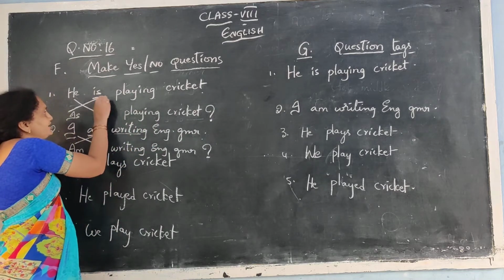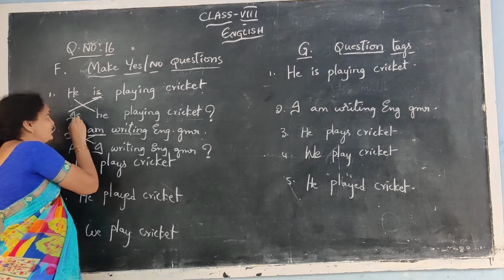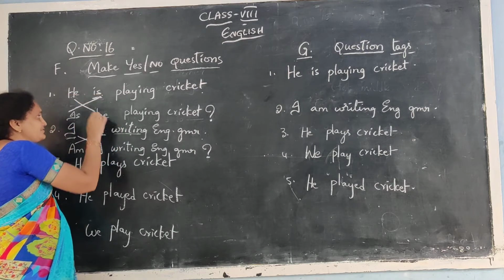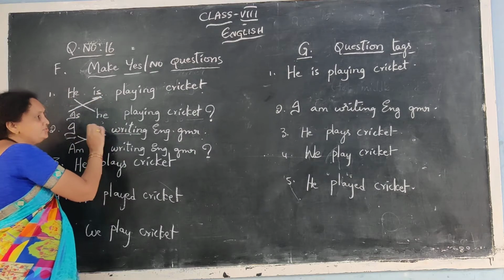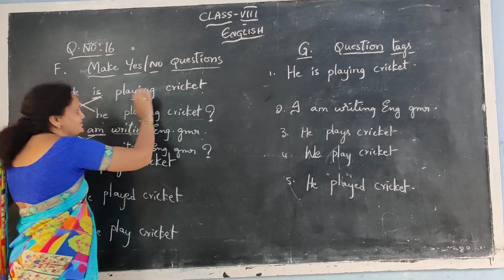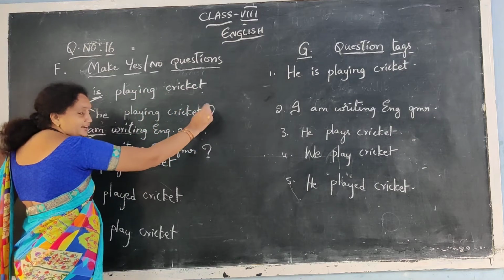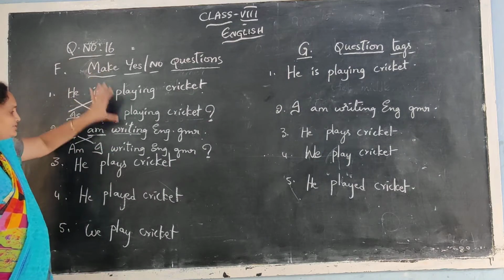Whenever you find a helping verb here, you just do one thing: change the place of the helping verb and the subject. In the place of subject, noun or pronoun, whatever it is, you can change the places of these two and put the remaining sentence at the end. You need not change anything. And at the end of the sentence, just put a question mark. That's enough. So this is all.